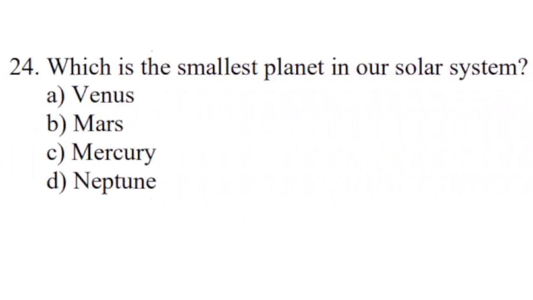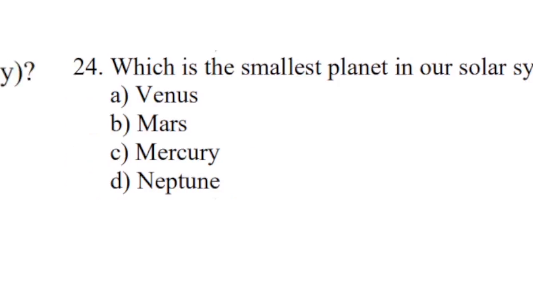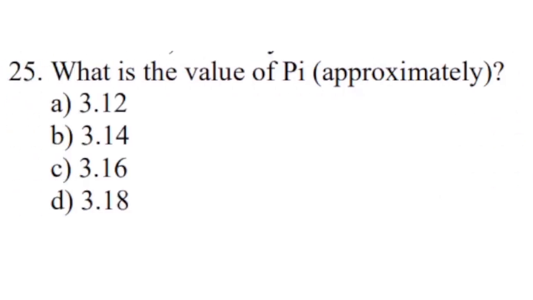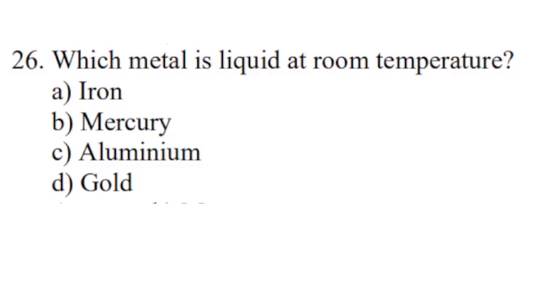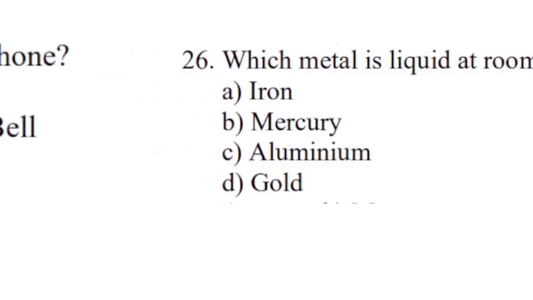Question number 24. Which is the smallest planet in our solar system? Correct answer is option C, Mercury. Question number 25. What is the value of pi approximately? Correct answer is option B, 3.14. Question number 26. Which metal is liquid at room temperature? Correct answer is option B, mercury.